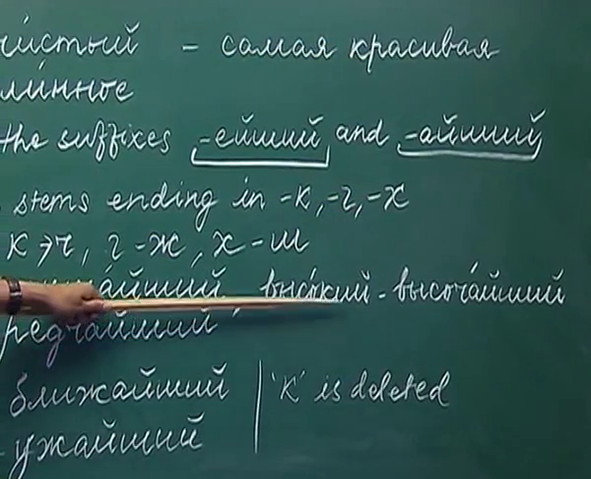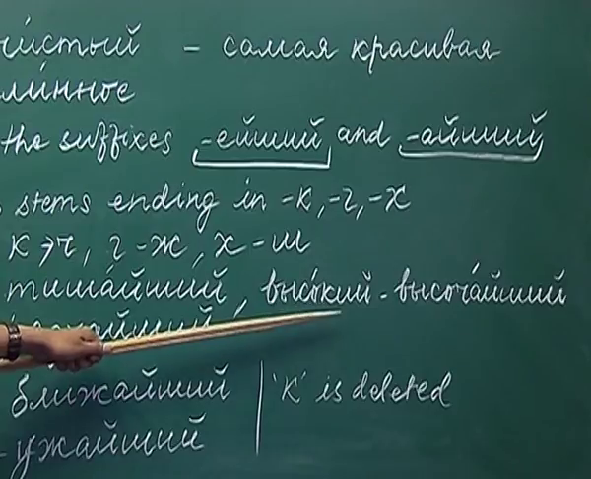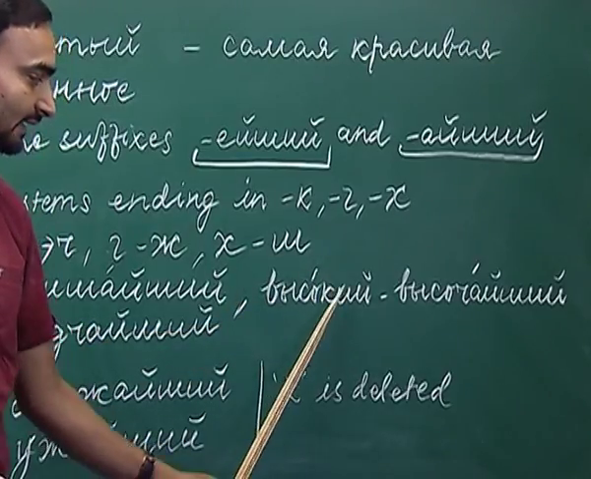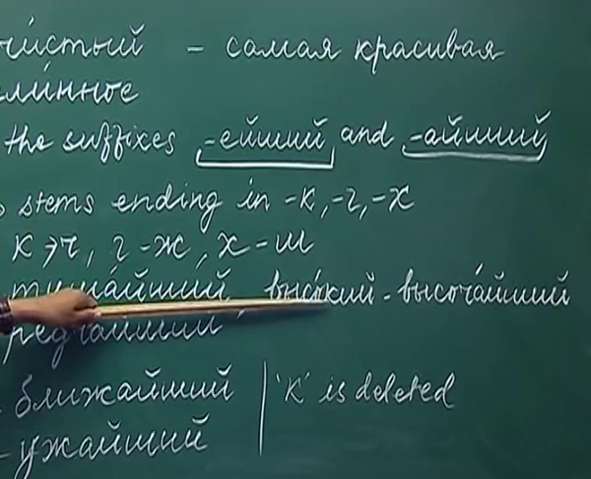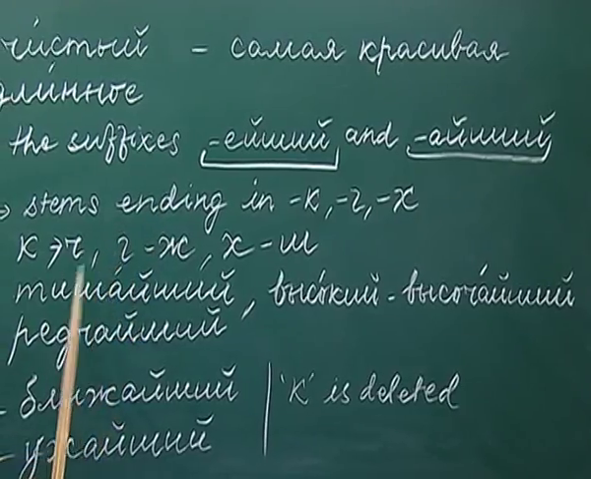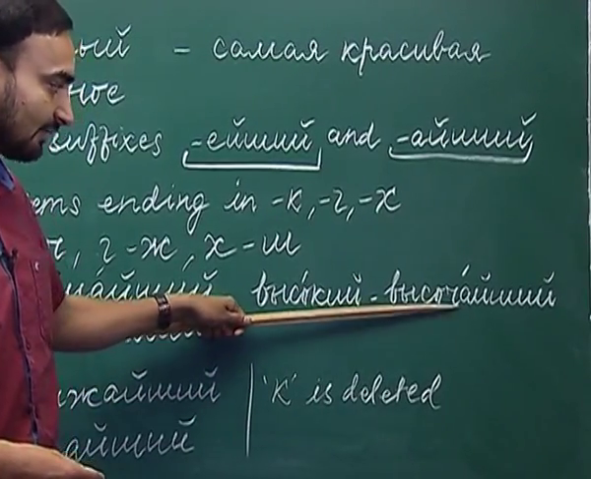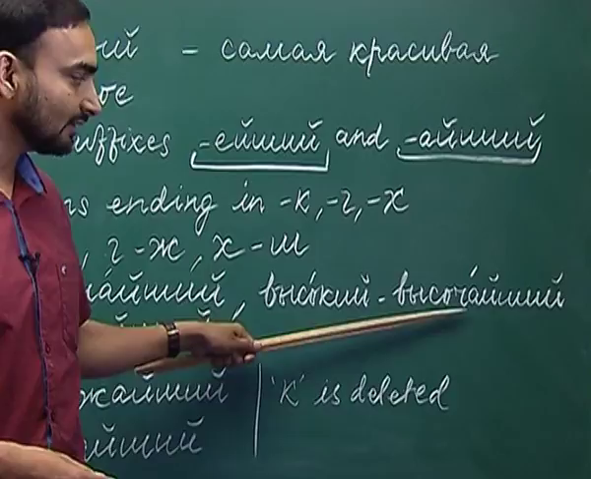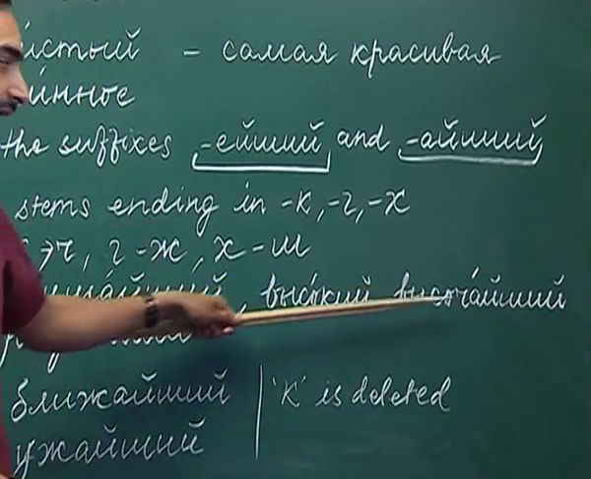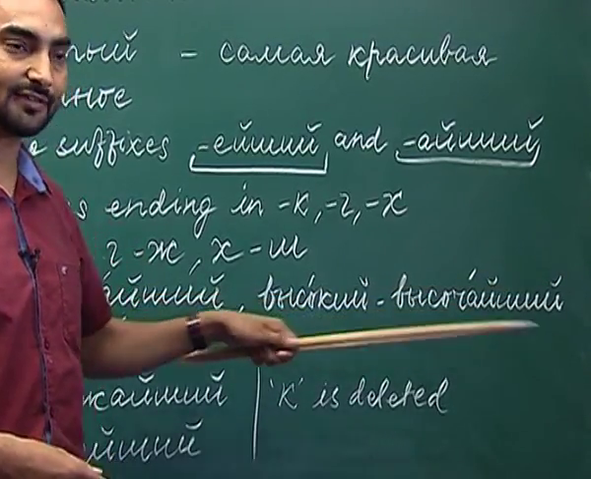So, how will we form the simple superlative degree from this adjective? Again we will have to remove the ending, the e. So, we get the stem. Now we have seen that the stem ends with the consonant k, and k will undergo alternation. What kind of alternation? K will change into ch. So, now we will write the stem with ch ending, v-i-s-o-ch, and then we will add the suffix aishi. So, what will we get? Visochaishi, which means tallest.